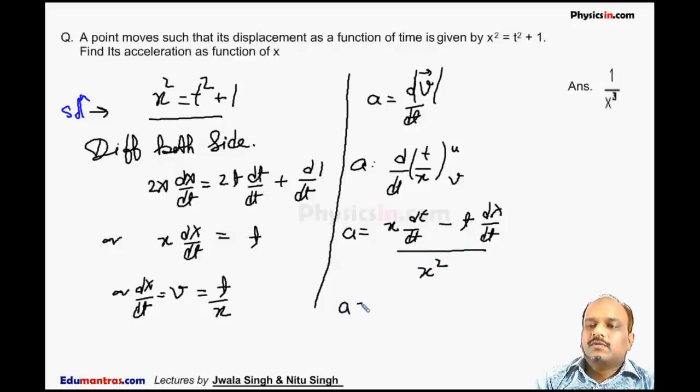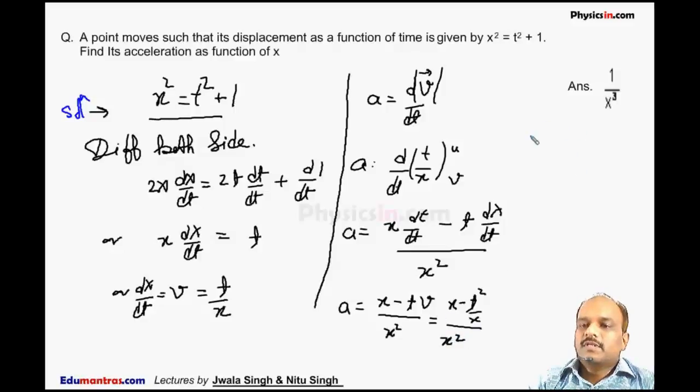So A is equal to x minus t, dx by dt is v, divided by x square. We know v is equal to t by x, so I will substitute it here. It becomes x minus t squared by x, divided by x square.